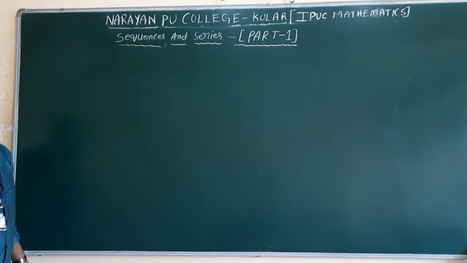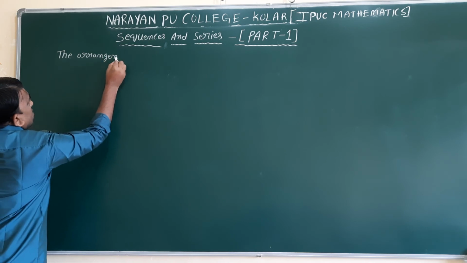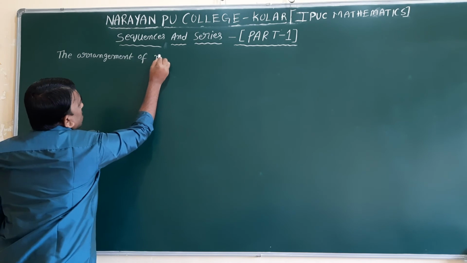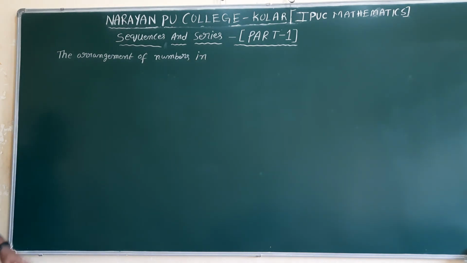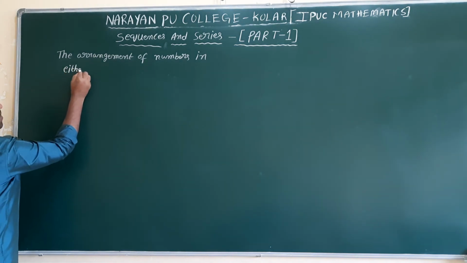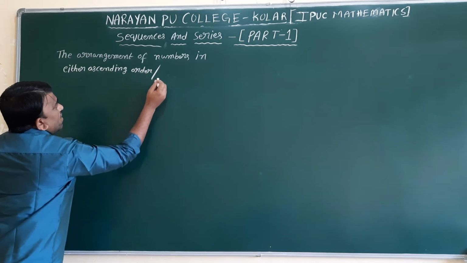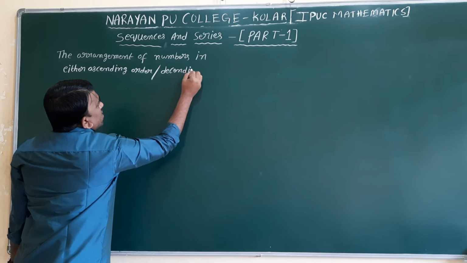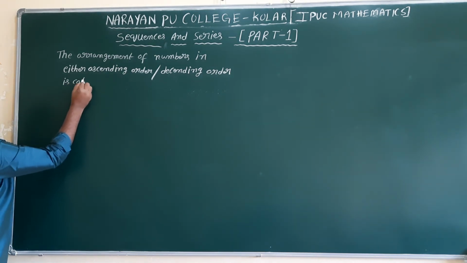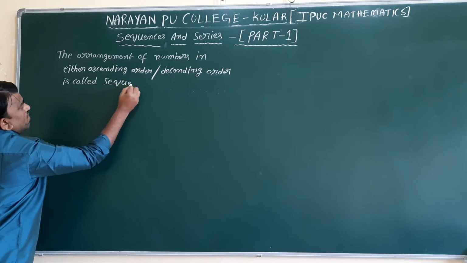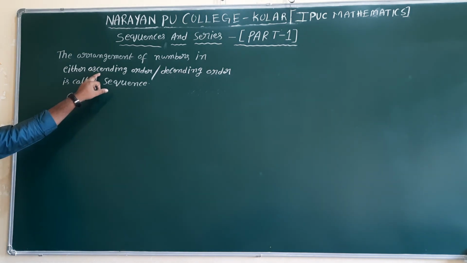If you take numbers, the arrangement of numbers in either ascending order or descending order is called a sequence. Simple definition: the numbers arranged in either ascending order or descending order.